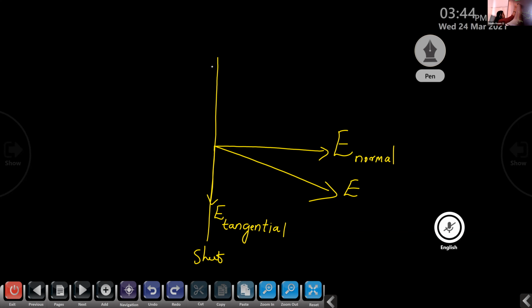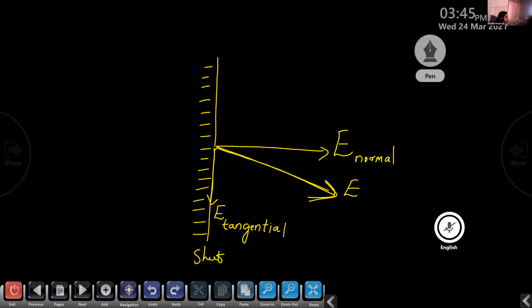We don't know the direction of the electric field line towards the surface of a charged conductor. Suppose this is our charged conductor. And we draw a particular direction for this electric field. It is directed like this. Since it is inclined at the surface of this conductor, we resolve this electric field E into two components: one is the tangential component and the other is the normal, or perpendicular, component.